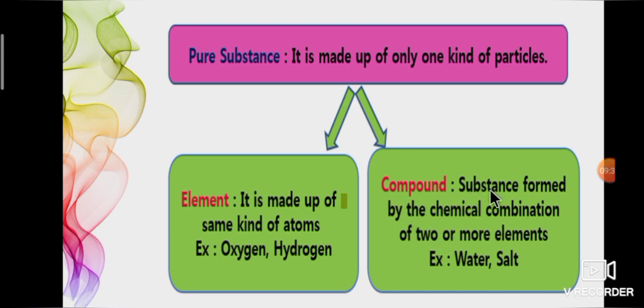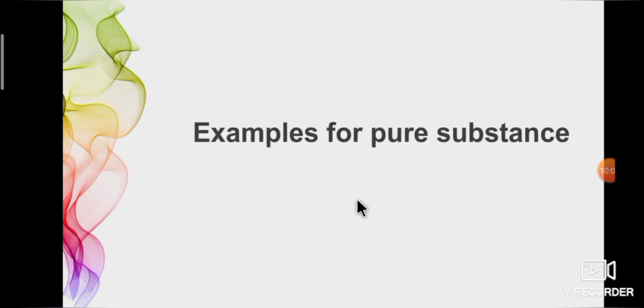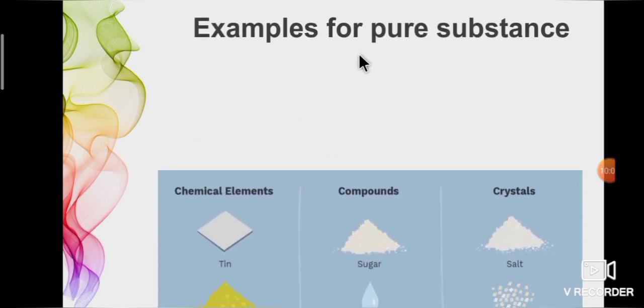Compound is a substance formed by the chemical combination of two or more elements. Example, water. It is a combination of hydrogen atom and oxygen atom. Salt. It is a combination of sodium and chlorine atom. Shall we see some more examples for pure substance?